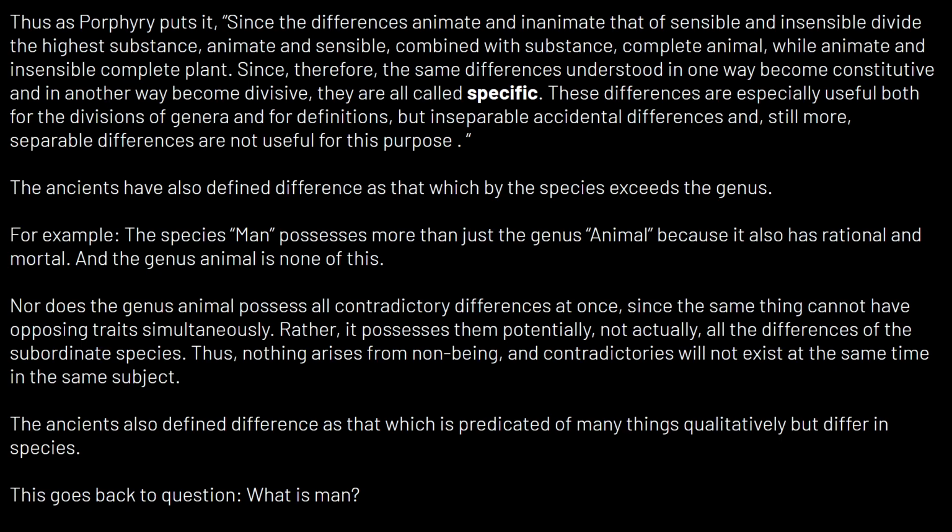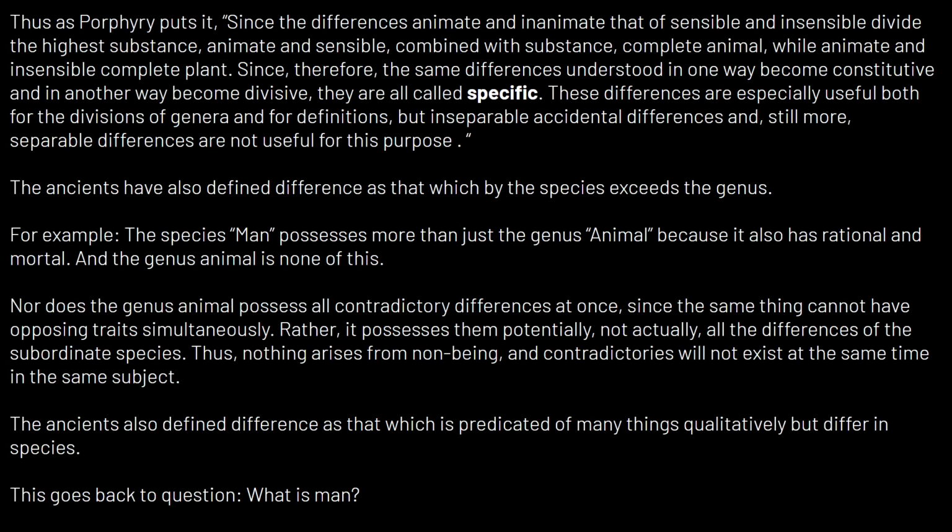Nor does the genus animal possess all contradictory differences at once, since the same thing cannot have opposing traits simultaneously. So this is a really key thing, right? Because the genus is supposed as an undivided thing until divided by species. Note that if the genus animal possessed all these contradictory differences, irrational and rational, at once, that would be a contradiction.